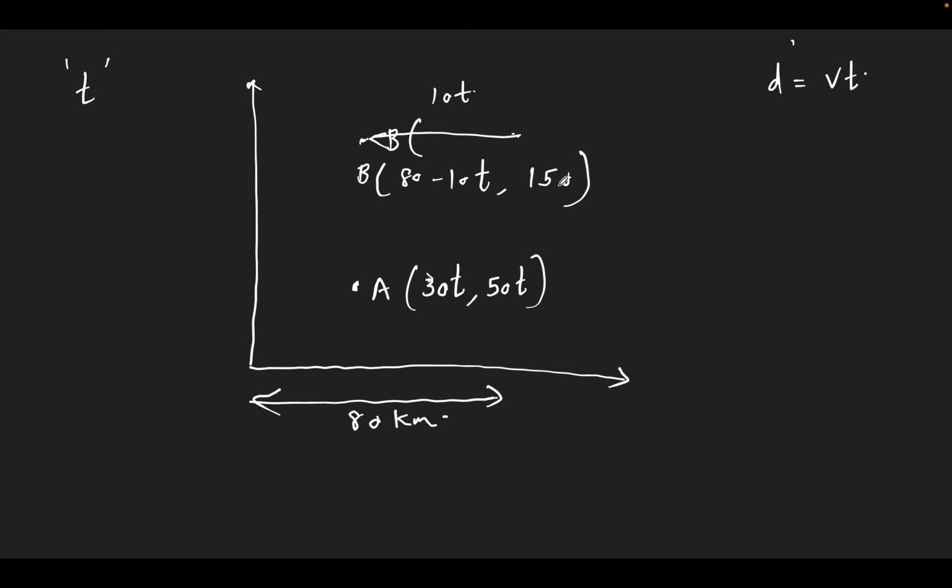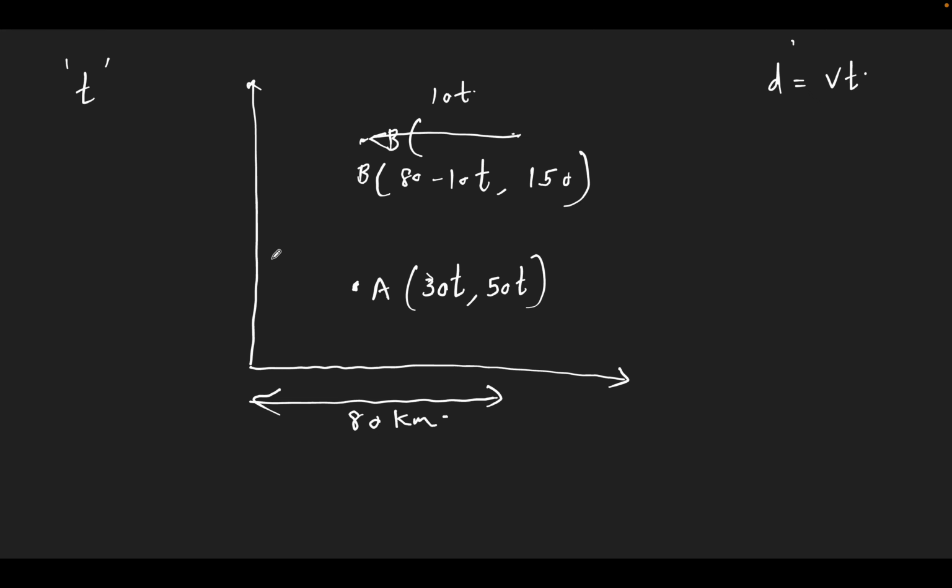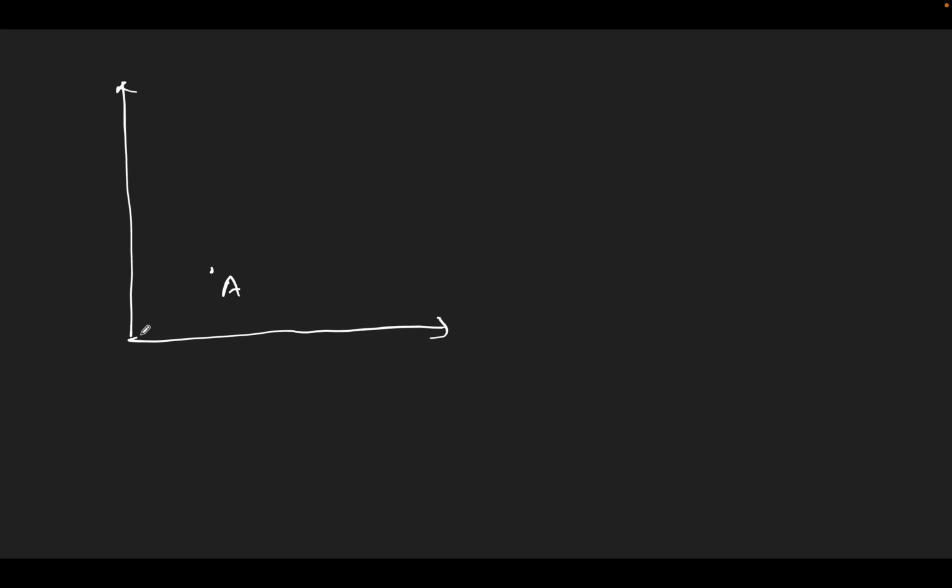So, for you to get it clear, let me put it again. A is here. What is the coordinate? 30t, 50t.